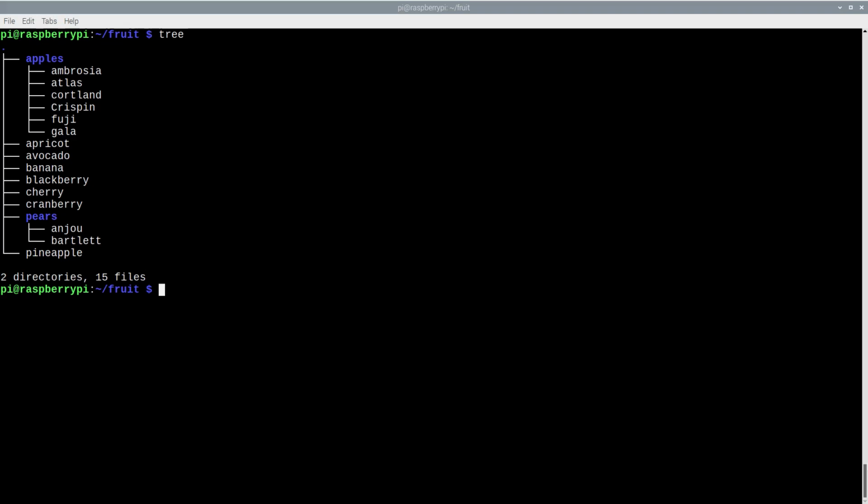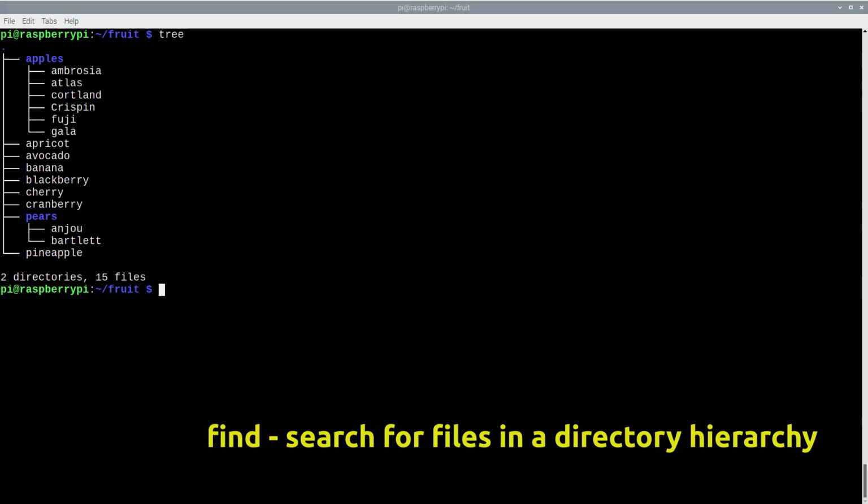Notice that there are file names starting with A inside apples and pairs directories, yet they were not matched earlier. The current version of the Linux shell does not have a straightforward way to wildcard match file names recursively inside subdirectories. If we want to match file names recursively, we rely on the find command.